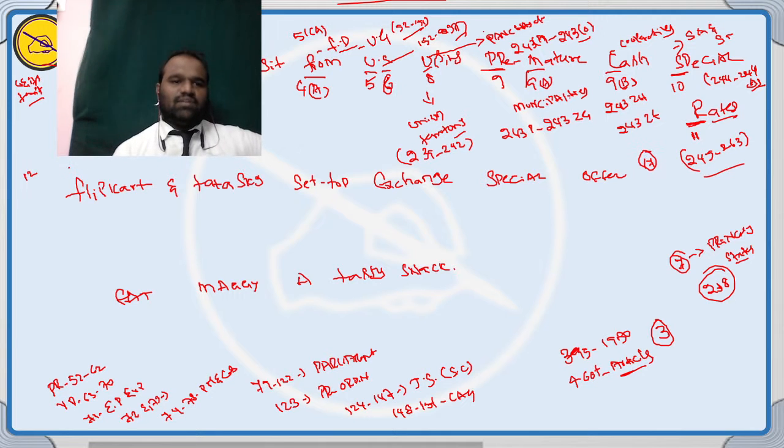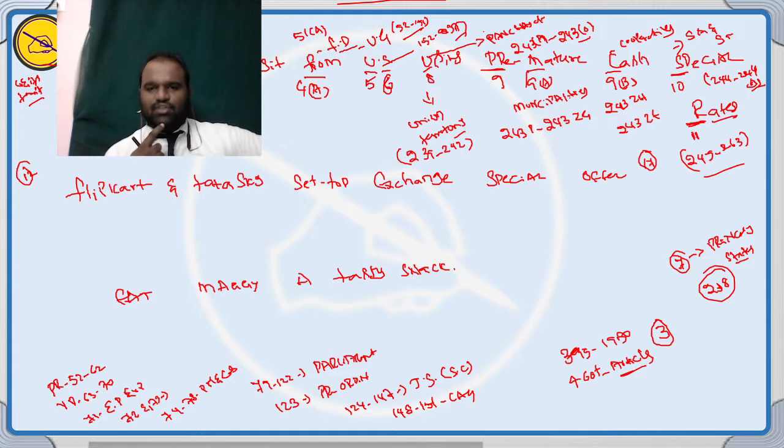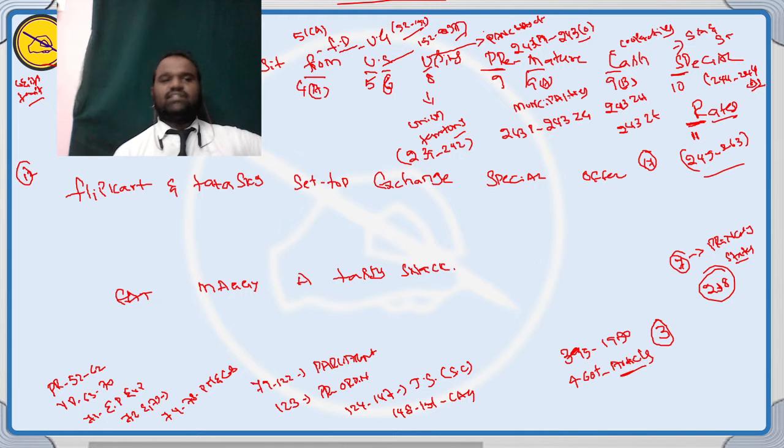Part number 12 to Part number 17. Here the sentence is "Flipkart and Tata Sky set to top exchange a special offer." That is sentence number 2. Same as before, every word's first letter is a shortcut. The first is F, that is Part number 12.